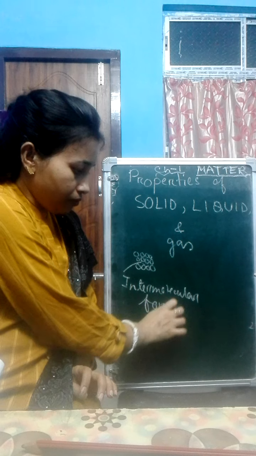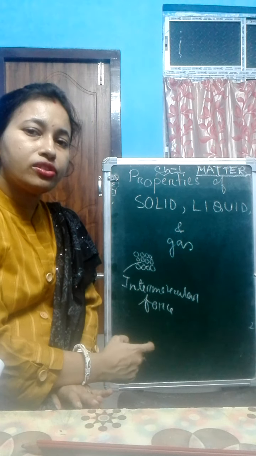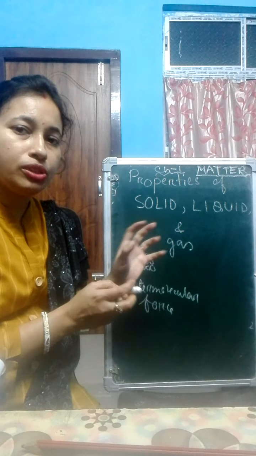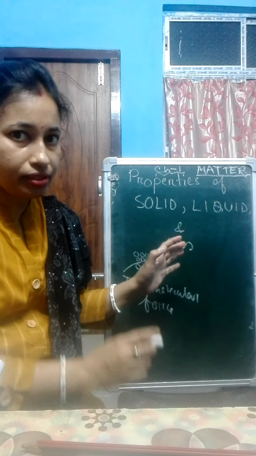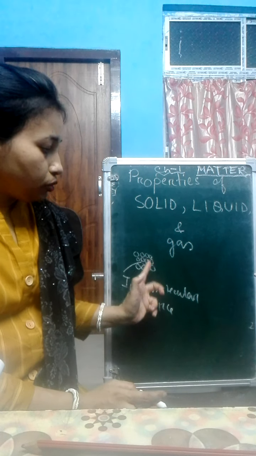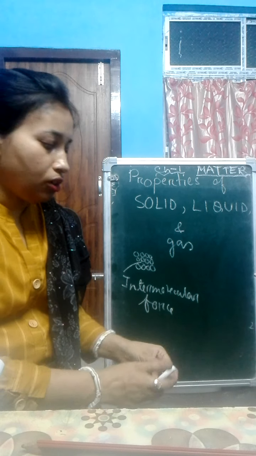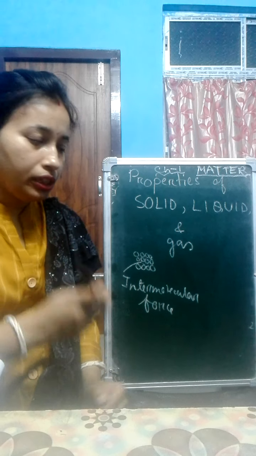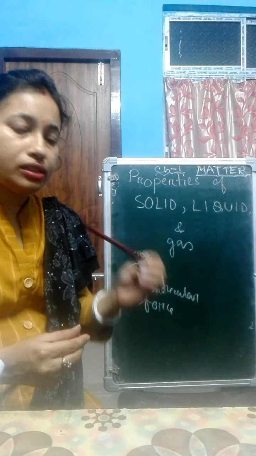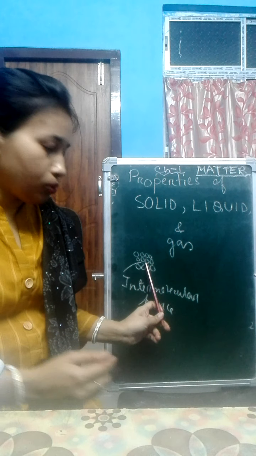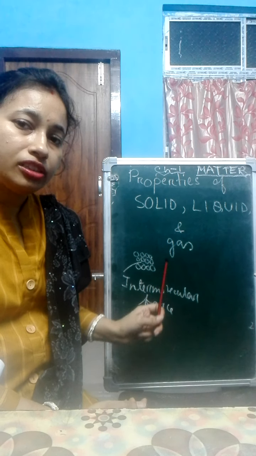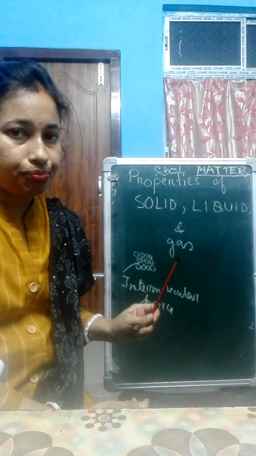But intermolecular space is very less. Intermolecular space means the space between the molecules is very less. So in solids, you have seen it has a fixed shape, it has a fixed volume, the molecules are tightly packed, intermolecular force is very strong, and intermolecular space is very less.